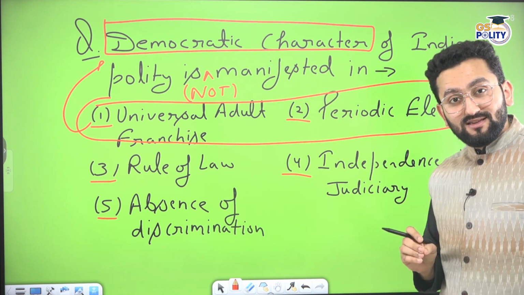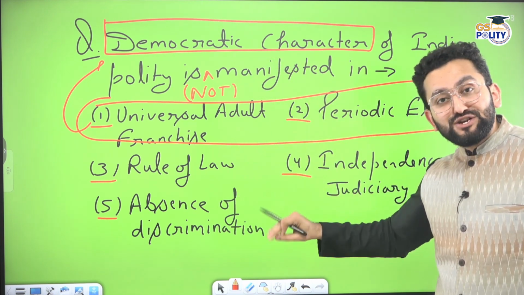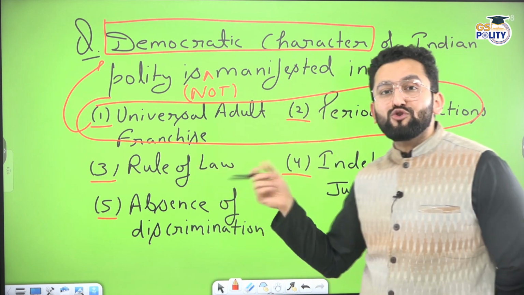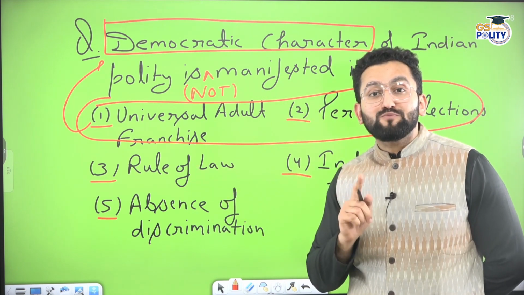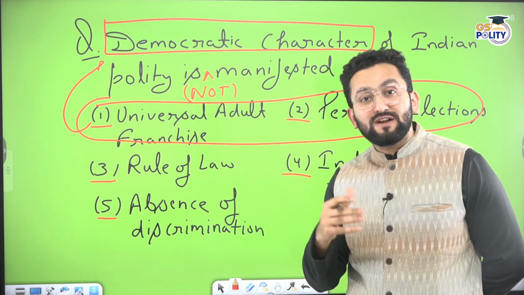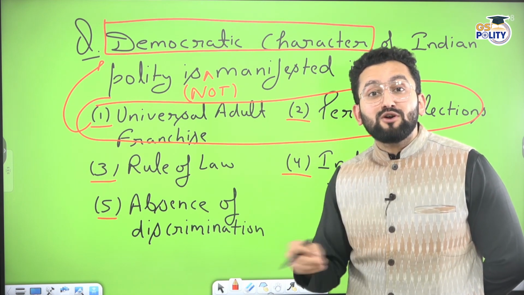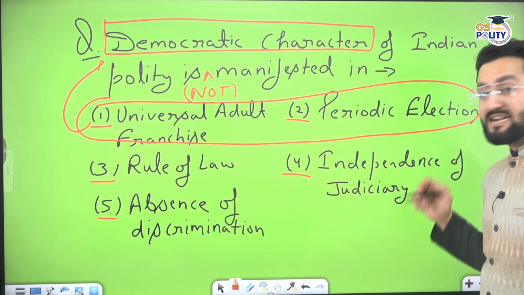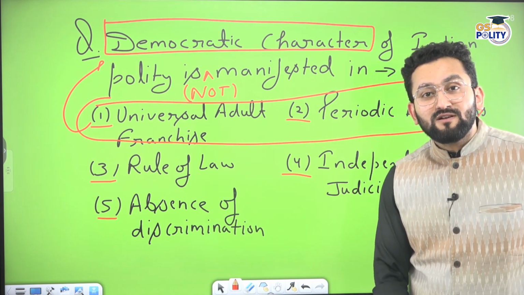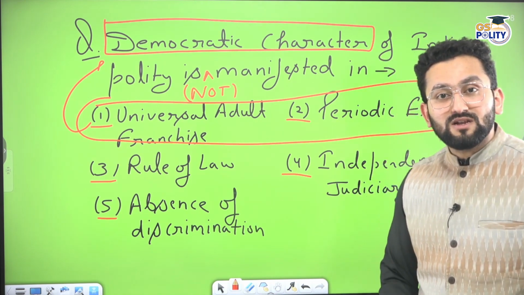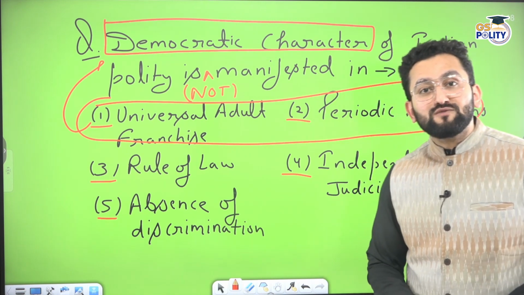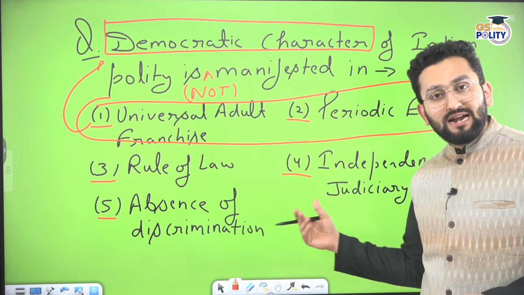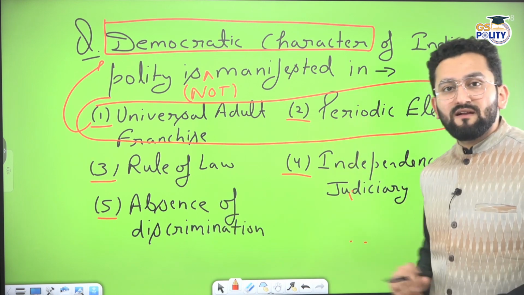But the truth is, all 5 are manifestations of democratic character, because you cannot think of democracy without rule of law. Law should be supreme. Only then you can think of democratic character. People would be able to exercise their choice only when there is rule of law. And this is possible when there is independence of judiciary. Whenever a particular party or leader commits certain mistakes or certain actions which may threaten the democratic character of Indian polity, you can go to court and court can pronounce a judgment. Don't you think it is necessary?